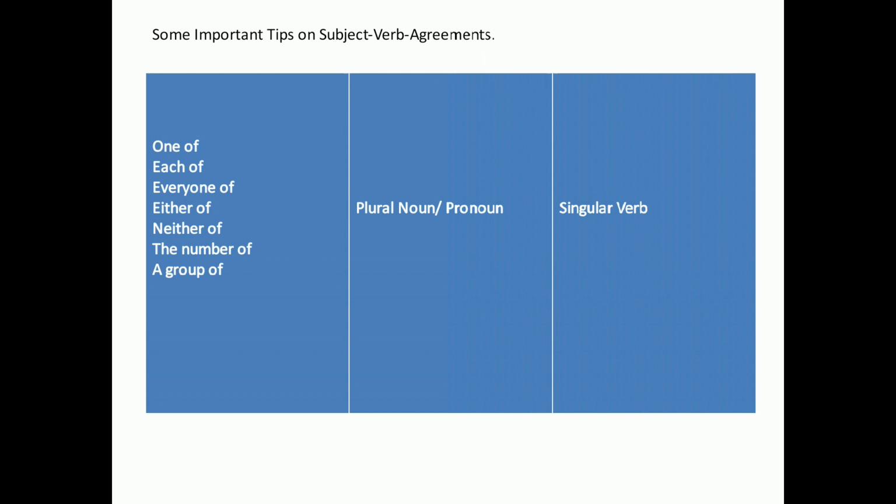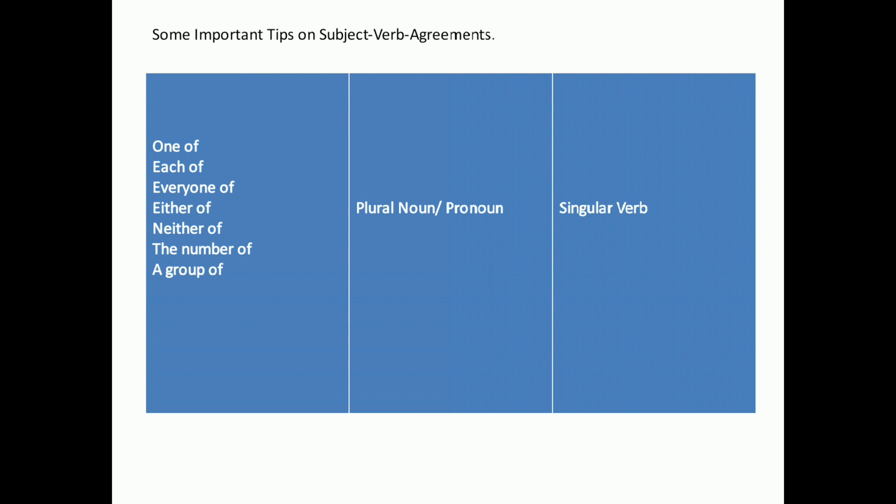Now, here are very important tips on subject-verb agreement. You see here, it has been divided into three tables. The first table is about the pronouns: which pronouns will take what noun or pronoun, and then what verb, singular or plural, will follow.